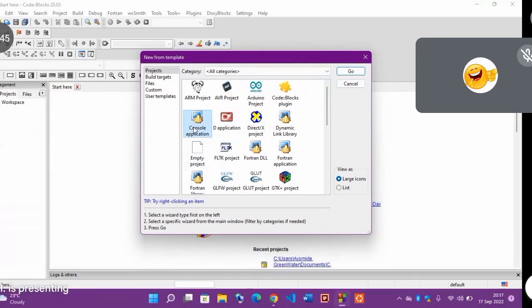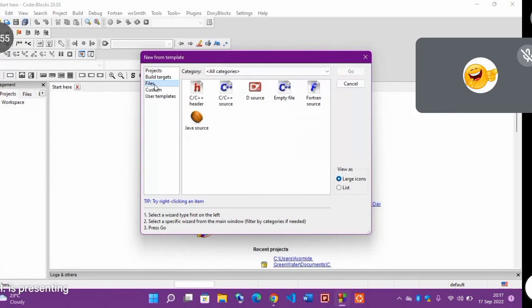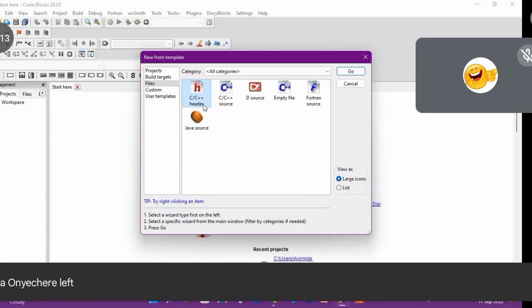you want to create a header file. You understand? Header file means the .h. Anything that is in .h, we call it a header. Then you come to file. You can see that you can pick your file here. Plus header. So which means you are allowed to create any header file from here. But for the purpose of this class, since we are starting from the beginning, we are not going to be creating any header file.